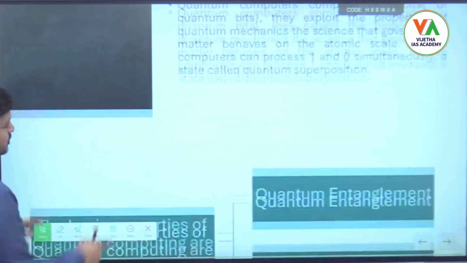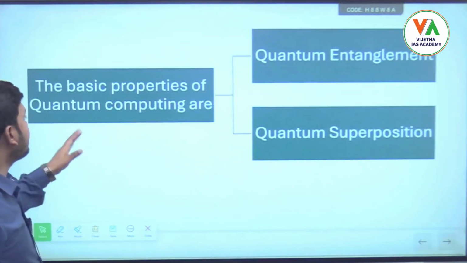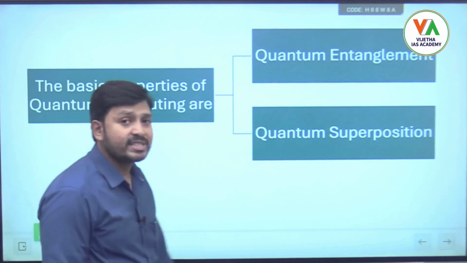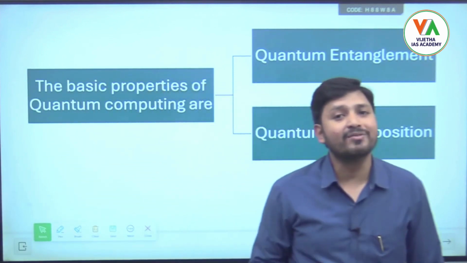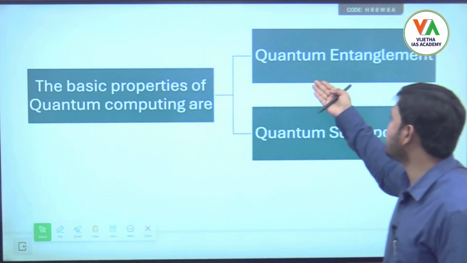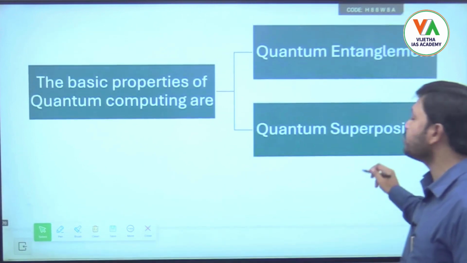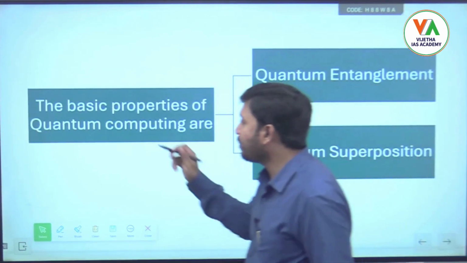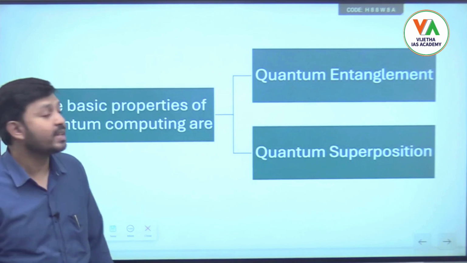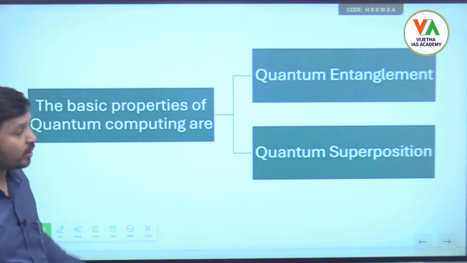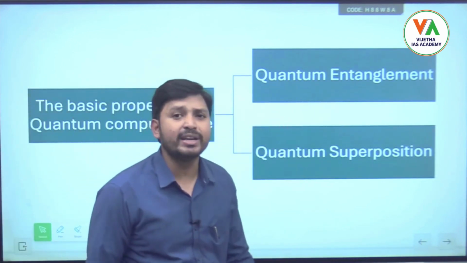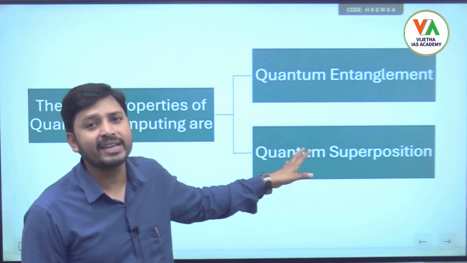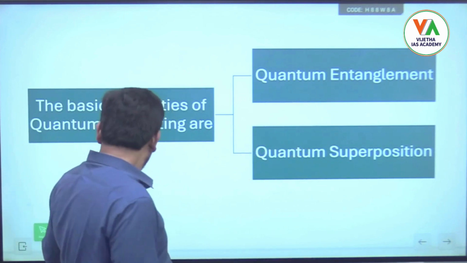The basic principles or properties on which quantum physics and quantum computing work are two in number: quantum entanglement and quantum superposition. Remember, these are the basic properties on which quantum computers work. In 2022, quantum entanglement was awarded the Nobel Prize.